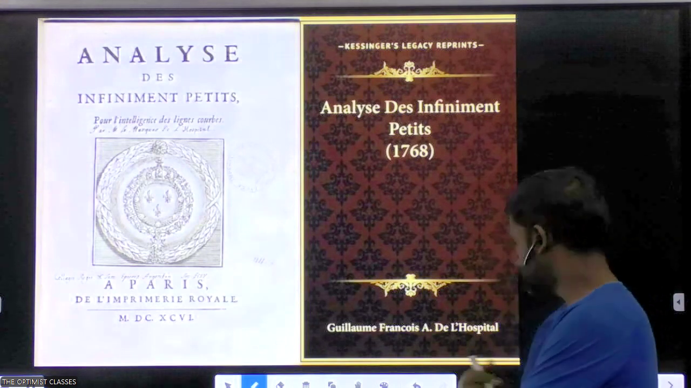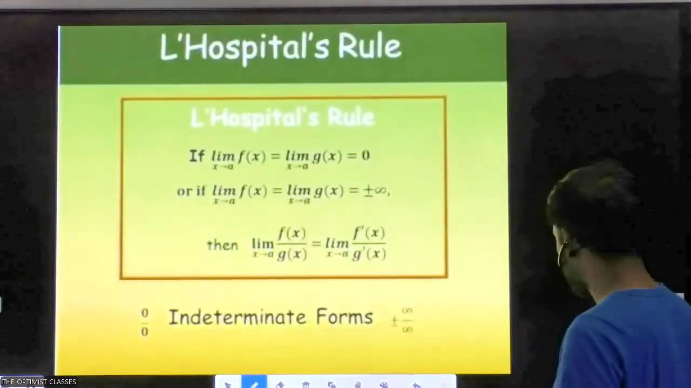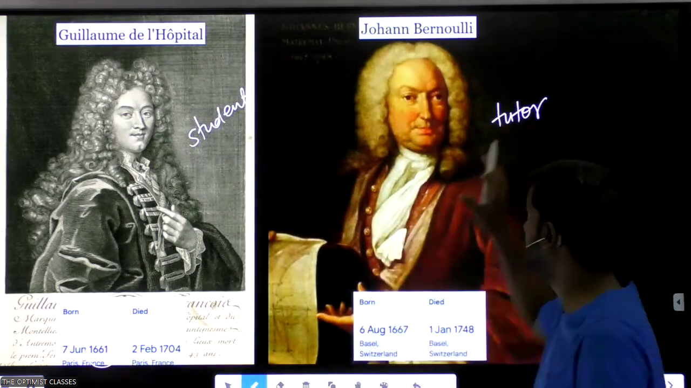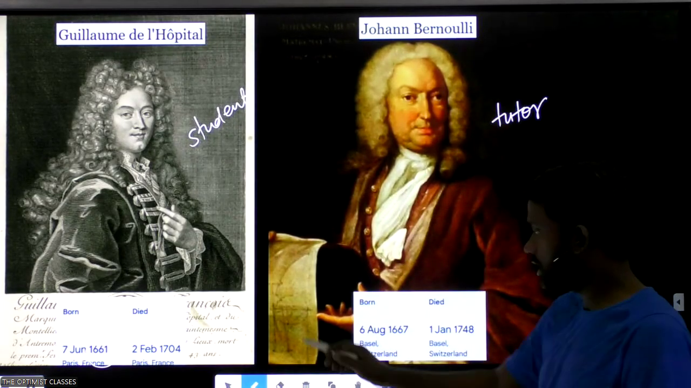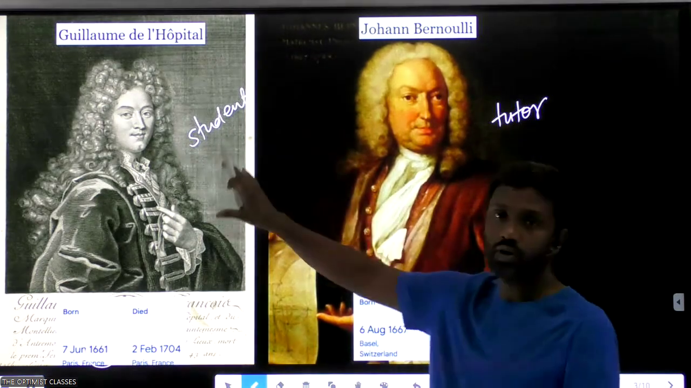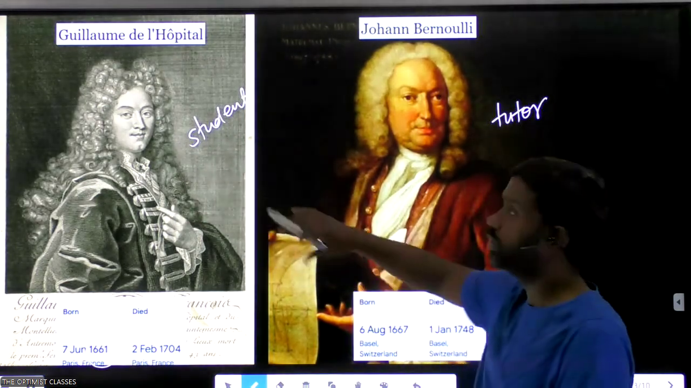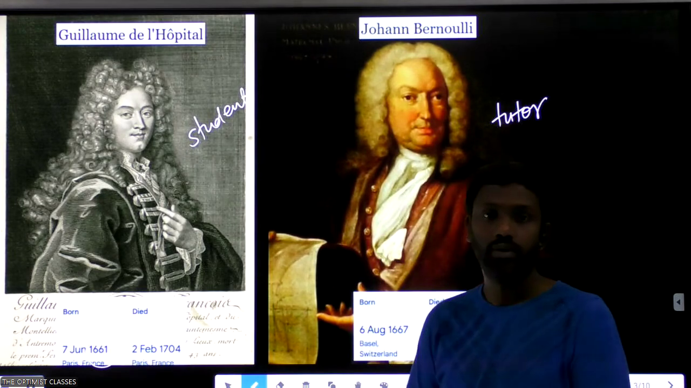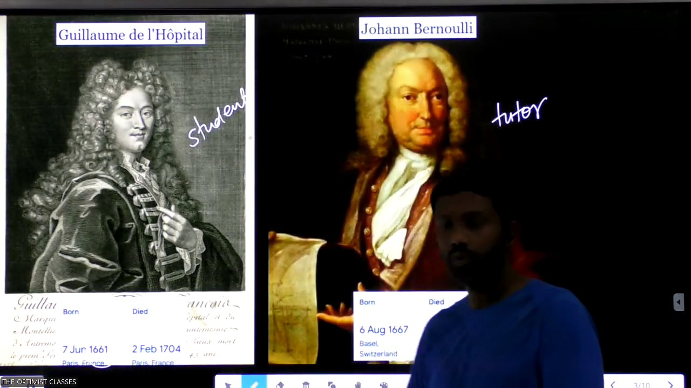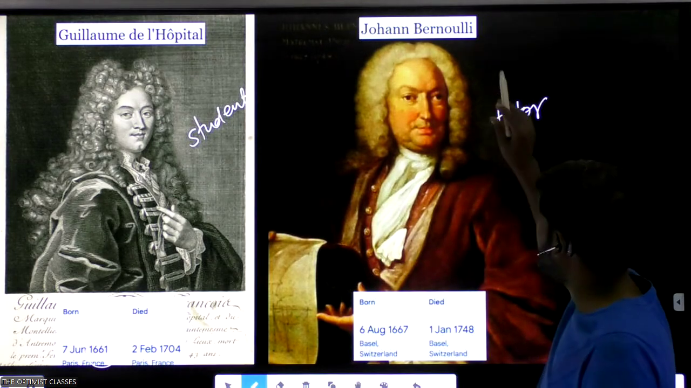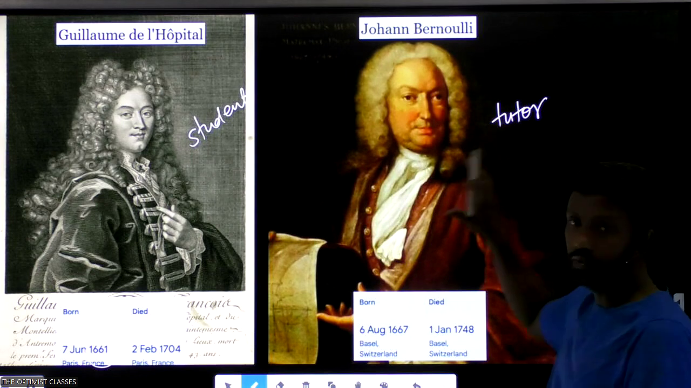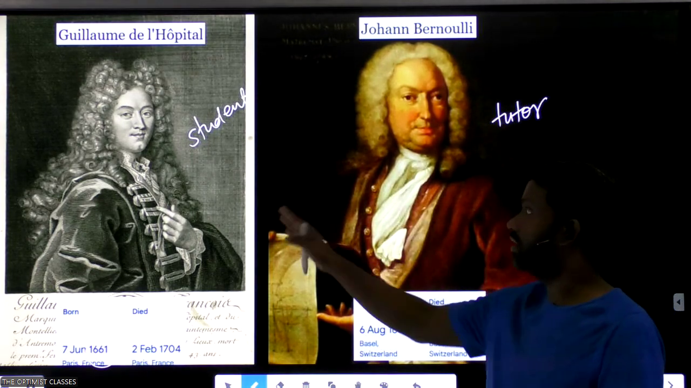But what actually happened is that L'Hopital died before Johann Bernoulli. L'Hopital died in 1704. Actually, L'Hopital was older. So the student was older and the tutor was younger. He died in 1704, and Johann Bernoulli passed away in 1748. So he lived 44 more years than L'Hopital.